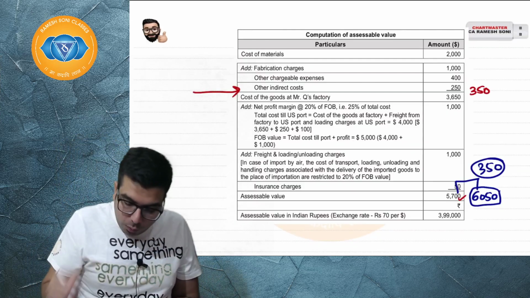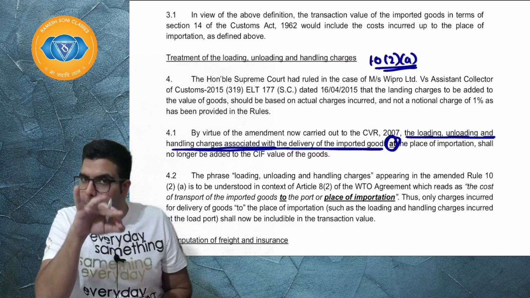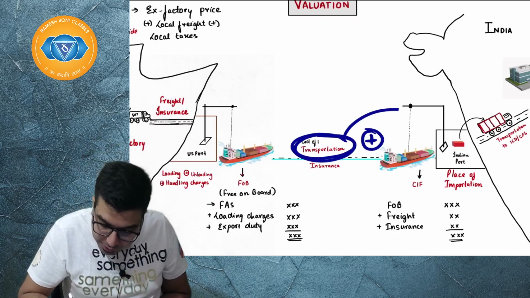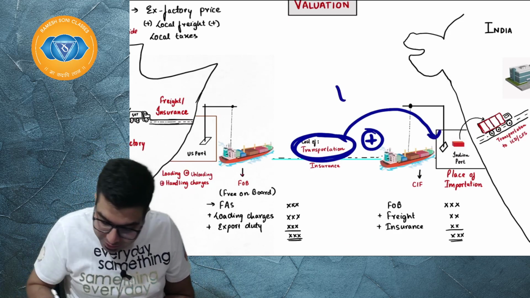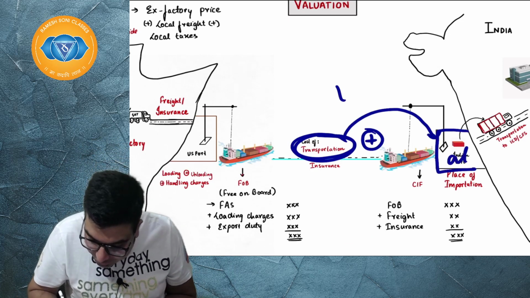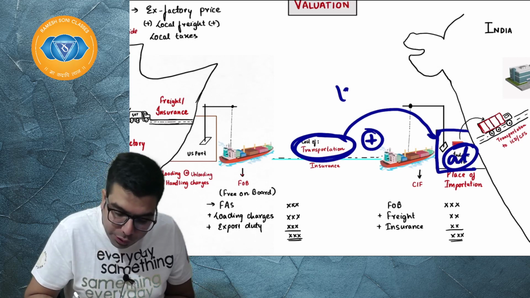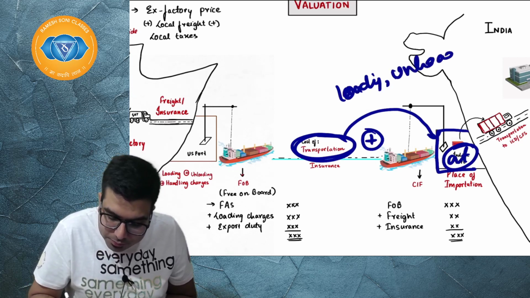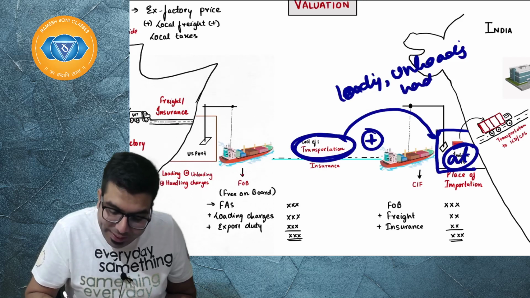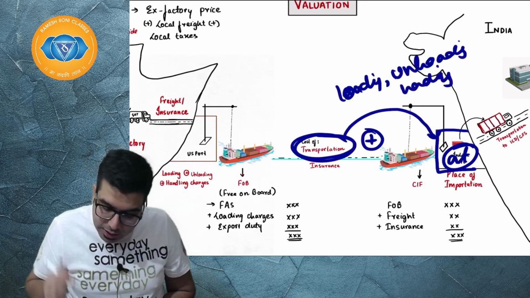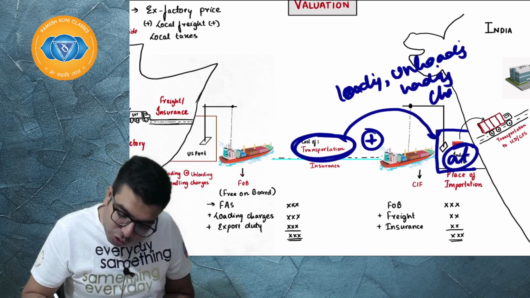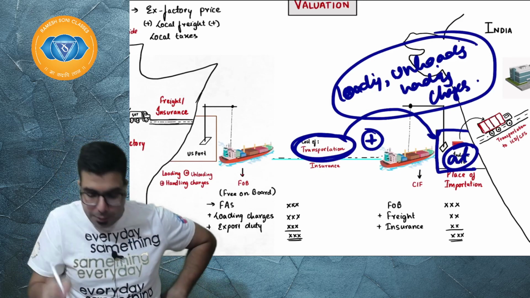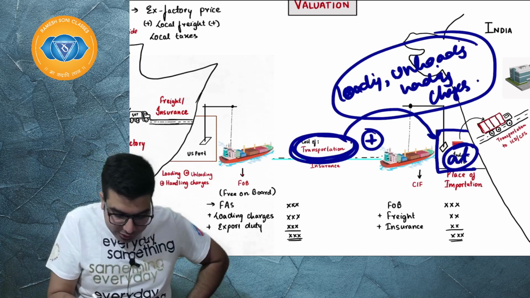It means what used to happen is, when goods would be imported, first of all cost of transportation, then at the place of importation, whatever loading, unloading, handling charges used to be there, that also had to be included. This cost of transportation, you leave it.